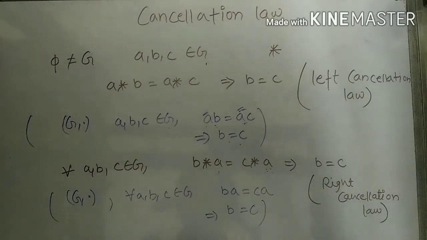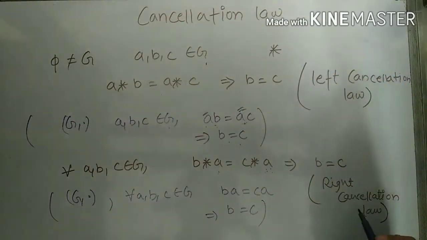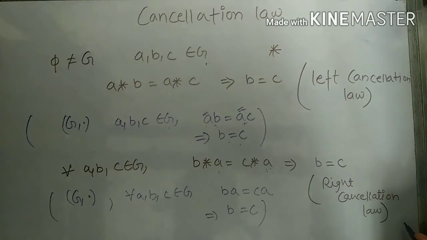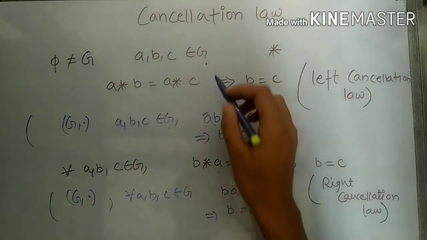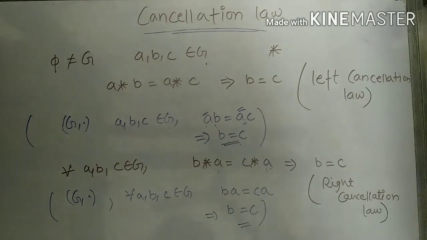Friends, if we are given any set G under the binary operation star, and G satisfies both left cancellation law and right cancellation law, then we will say that G satisfies the property of cancellation law. It seems very trivial, but this property does not hold in every case. Let's check for a set.